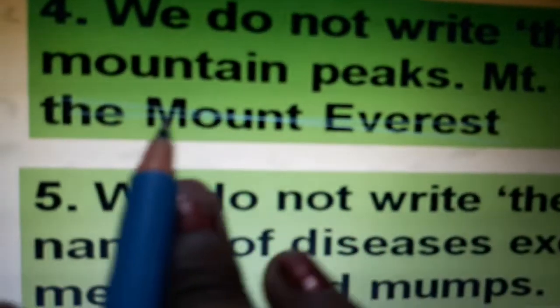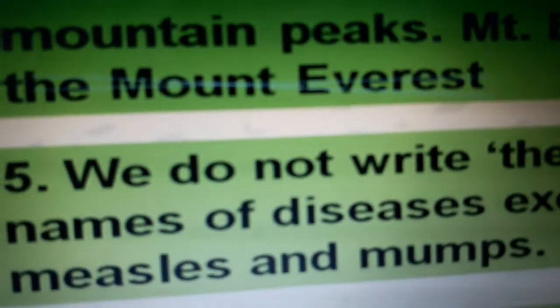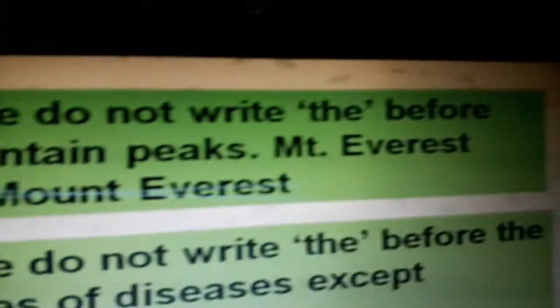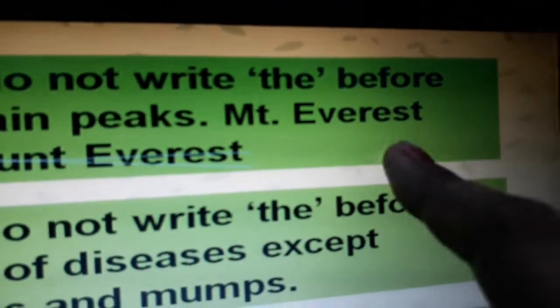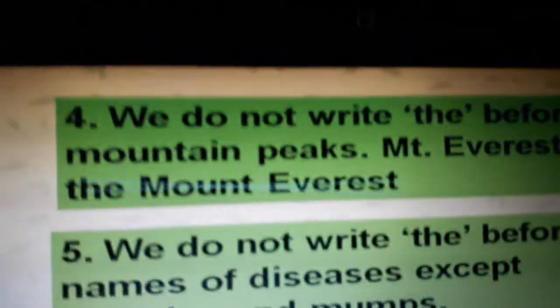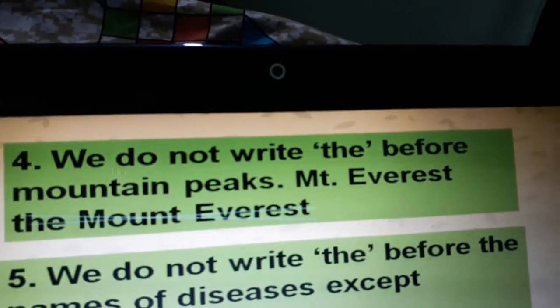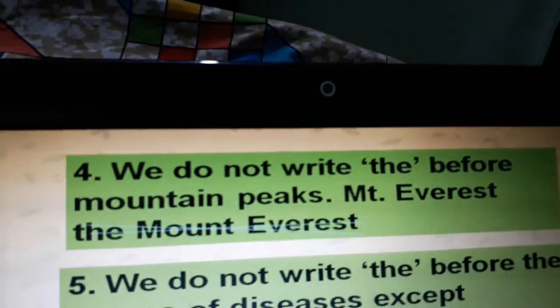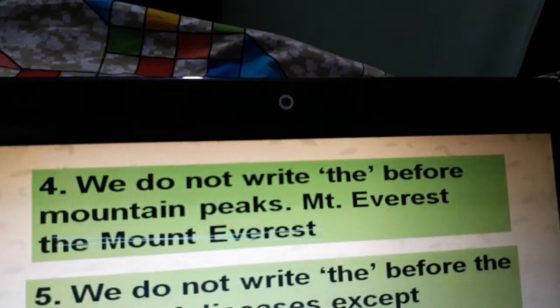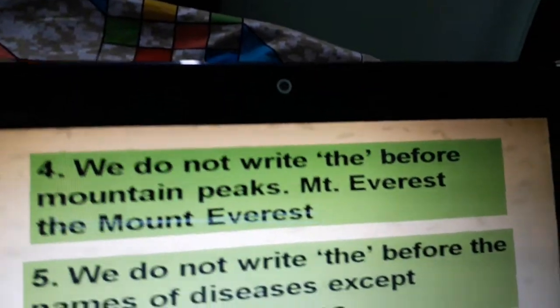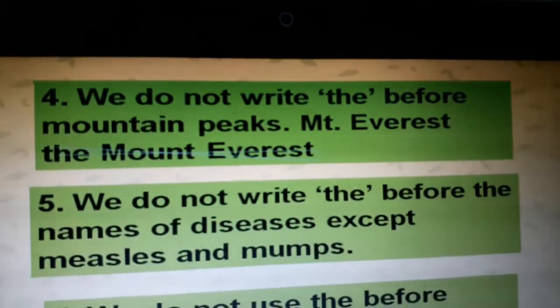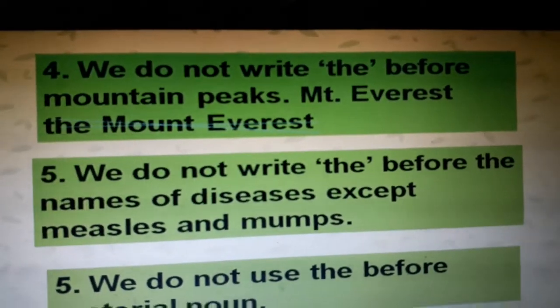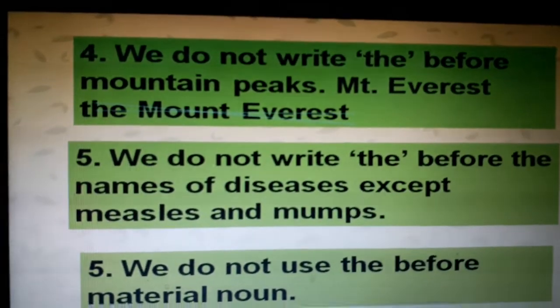See, hope you are able to see this blue color line. A cross has been put. So the Mount Everest is wrong. What is correct? Mount Everest is correct, and the Mount Everest is wrong, because beta, Mount Everest is just a peak in the Himalayas, not a complete mountain range. But most often it is seen that you write the Mount Everest. It is completely wrong. We do not write the before the names of diseases, except measles and mumps.